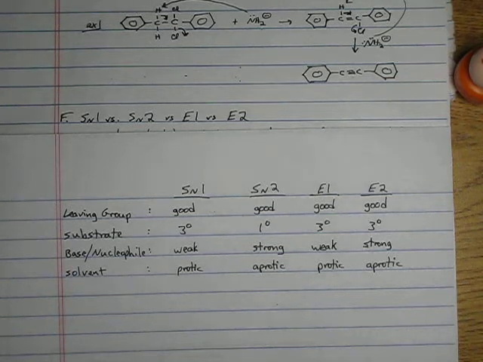All right, let's finish up this chapter, shall we? Let us look at how we figure out whether our reaction mechanism is going to run SN1 or SN2 or E1 or E2. Looking at our reactants, how can we figure out what mechanism it'll go through, whether we're going to get substitution or elimination products? Note, this is not the easiest thing to figure out.